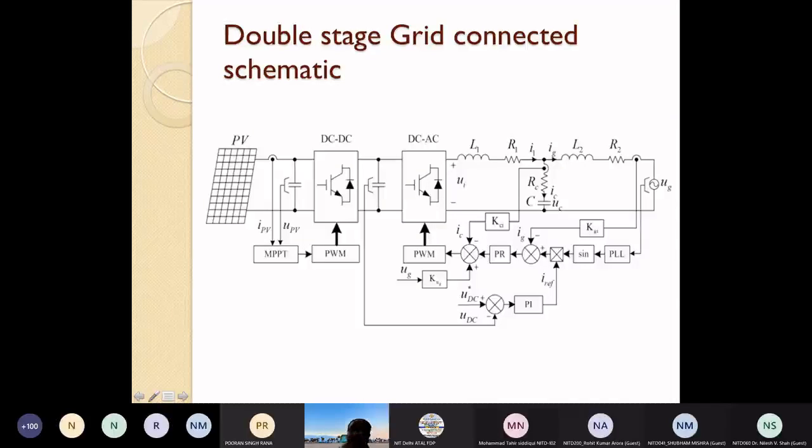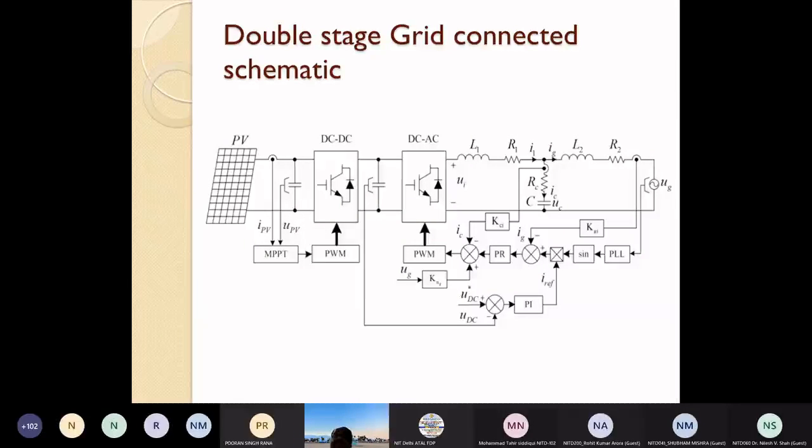However, a big debate has been initiated after the Australian blackout about whether we should go for grid following mode of operation or grid forming mode of operation.